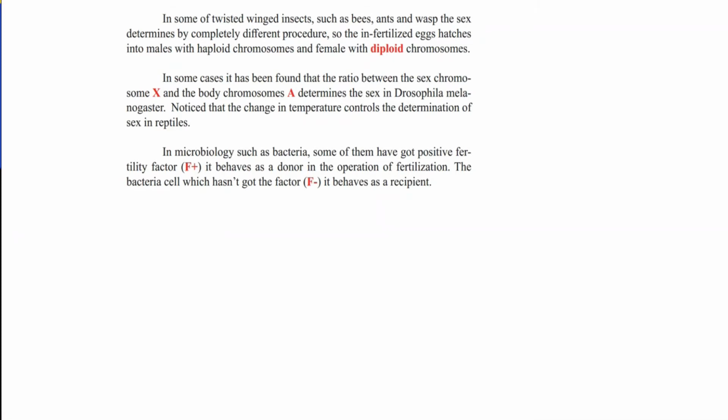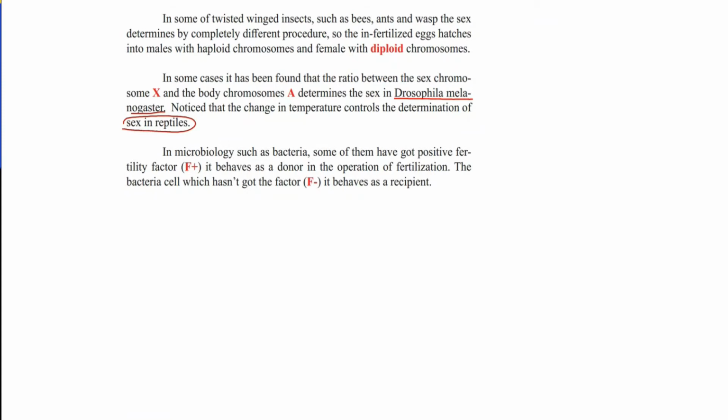In some cases, it has been found that the ratio between the sex chromosomes and the body chromosomes determines the sex, as in Drosophila melanogaster, a different procedure. Notice that a change in temperature controls the determination of sex in some kinds of reptiles, like lizards.